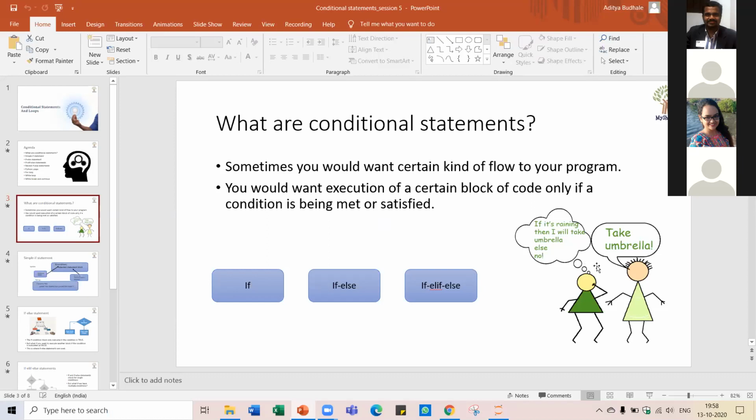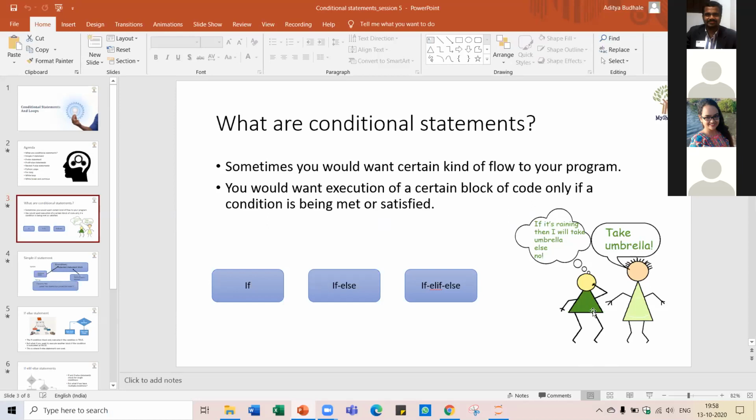For example, in this illustration, maybe this is his mother, telling him to take an umbrella.